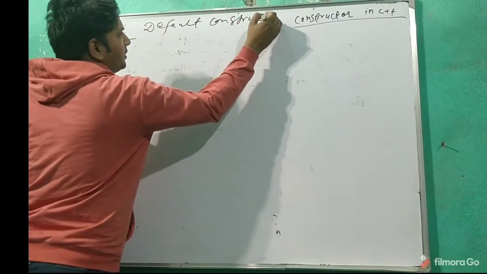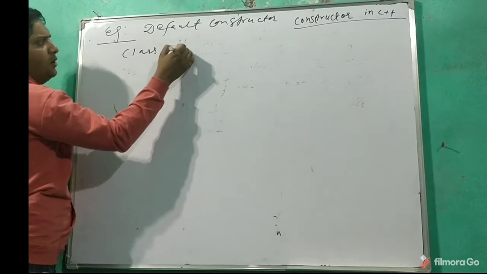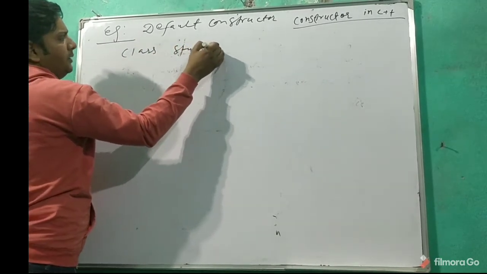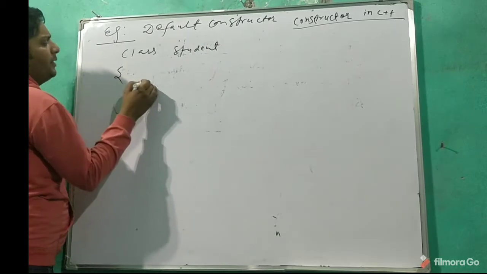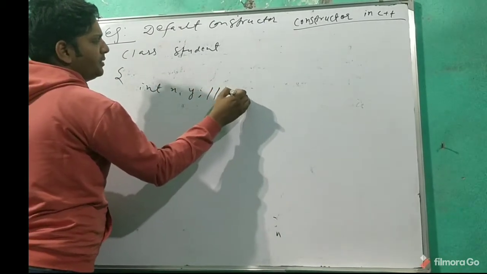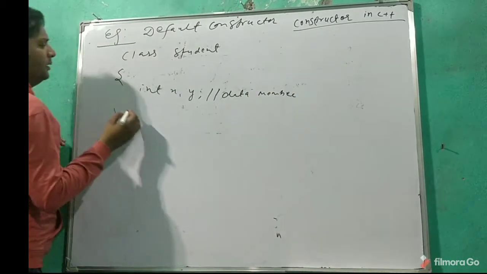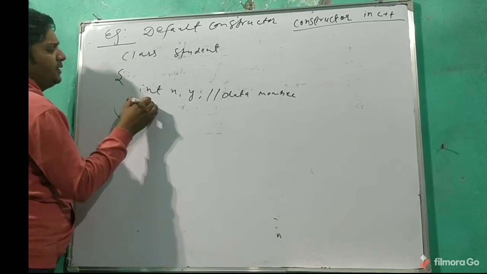Let's say we have a class called student, and then I have data members x and y. These are my data members. Now I am going to use the access specifier.